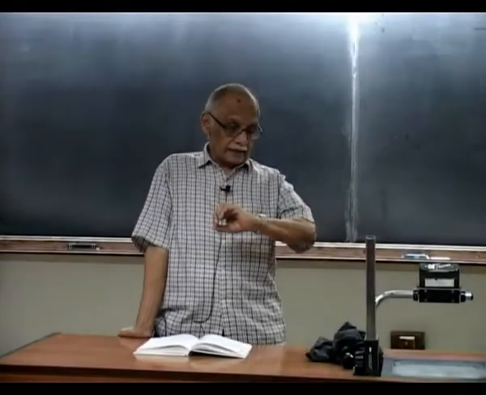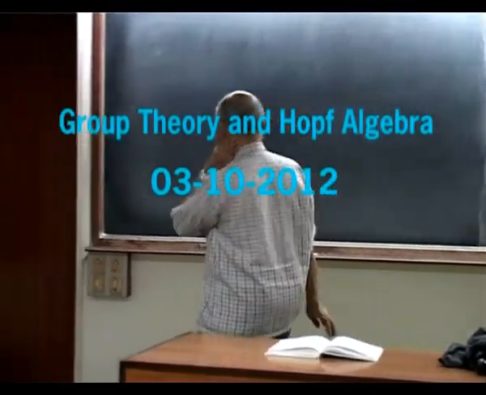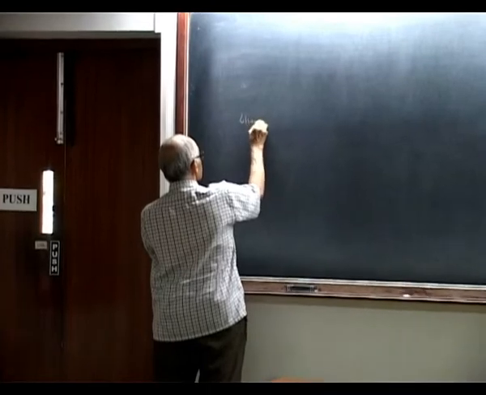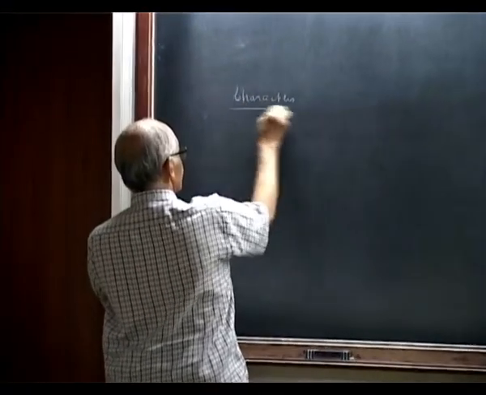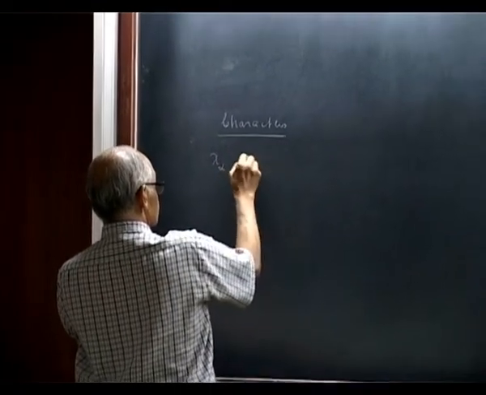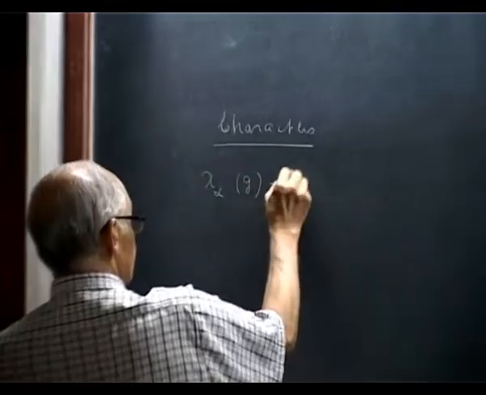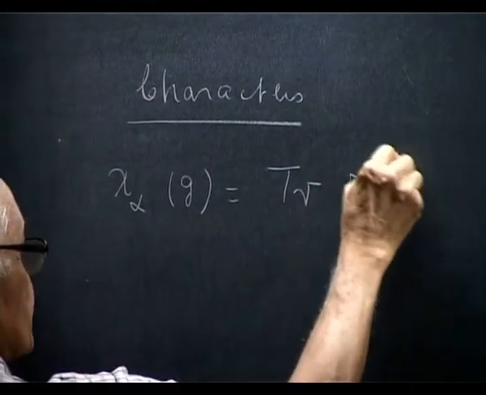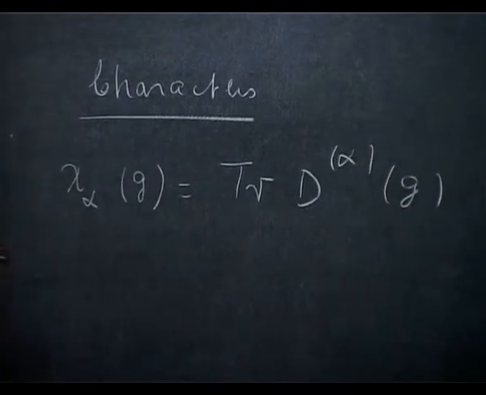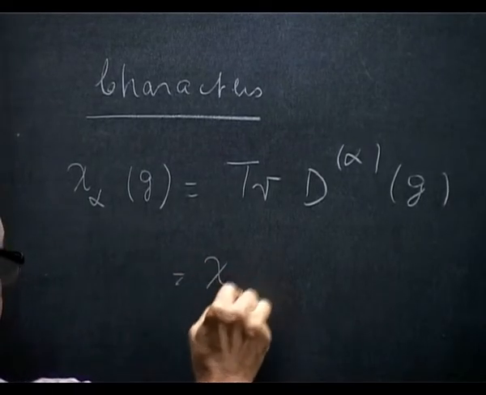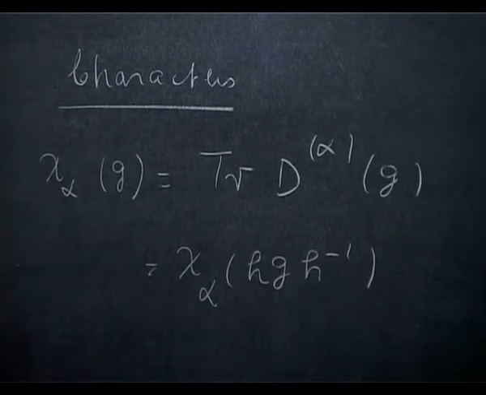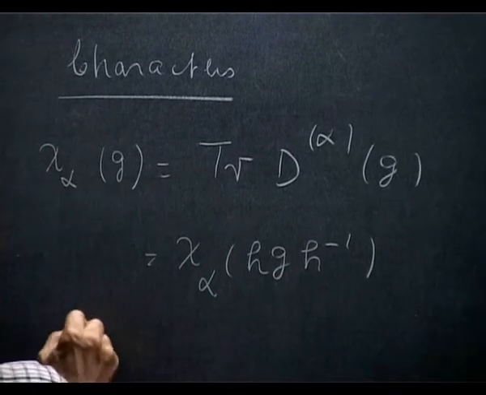So last time I was starting to do character theory. Remember we had characters chi alpha of irreducible representations, which is just the trace of the irreducible representation of G. It is a function on the group, which is a class function, that is chi alpha of H G H inverse equals chi alpha of G. We have seen this. They have orthogonality relations.